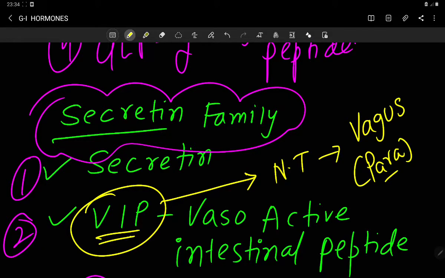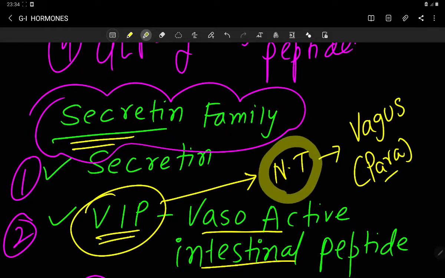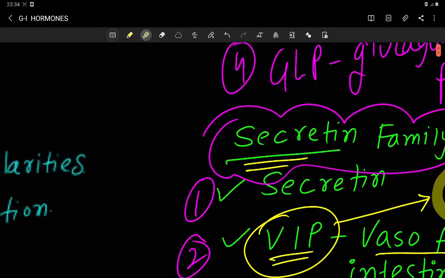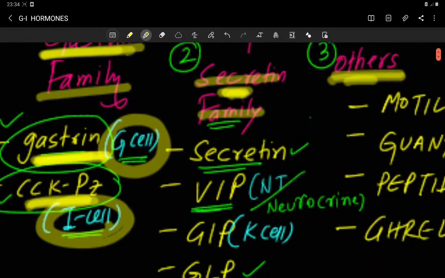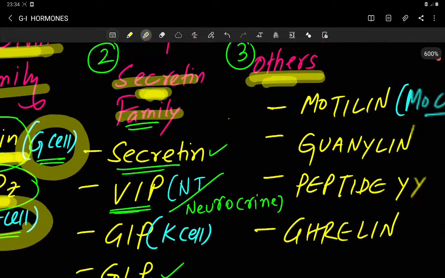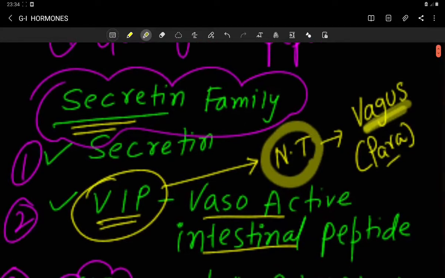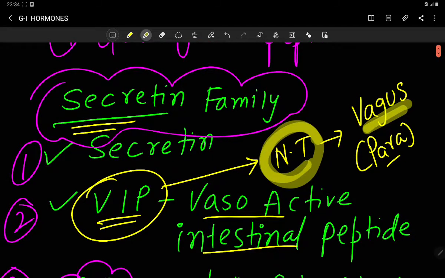So one of the members of this secretin family is vasoactive intestinal peptide, and this is mainly a neurotransmitter secreted by the vagus nerve, which is parasympathetic in nature. Clear? Now one important thing which I want to add here: this VIP, being a neurotransmitter, is also called a neurocrine.